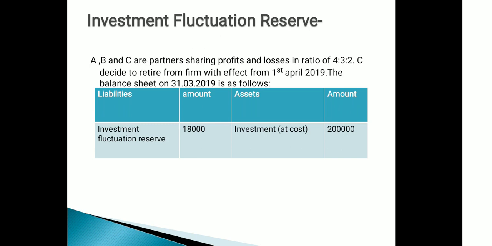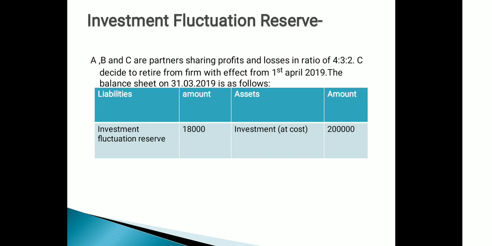Investment fluctuation reserve is a reserve which is created out of profits to meet a fall in the value of investment. If there is any fall in the market value of investment, then we can meet it from this investment fluctuation reserve.